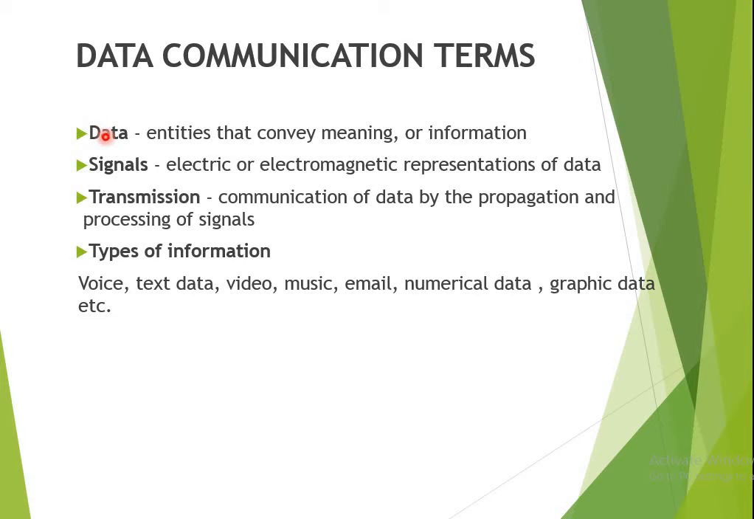Then the data is transferred into an electrical or electromagnetic representation, and that is called a signal. And then those signals we are transferring, and that is called transmission. Transmission is nothing but the communication of data by the propagation and processing of a signal. So these three are the basic terminologies used in data communication. Now we're going to discuss each one of them in detail.